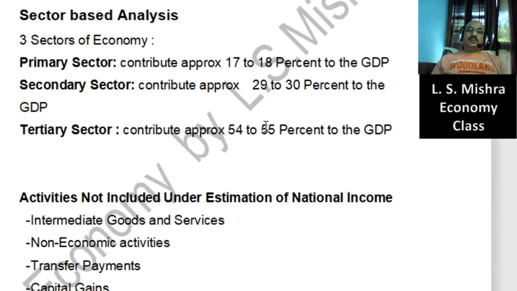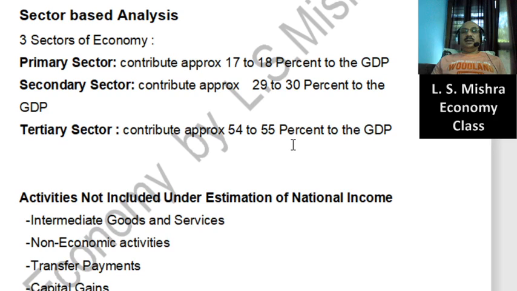It doesn't mean that our agriculture is going to be reduced. When we total their contribution in GDP, it is always 100. So if someone is developing, suppose the contribution of the tertiary sector is increasing and the total is 100, it means someone is decreasing. So the maximum chance of decrease is in the primary sector, because the total is always 100.